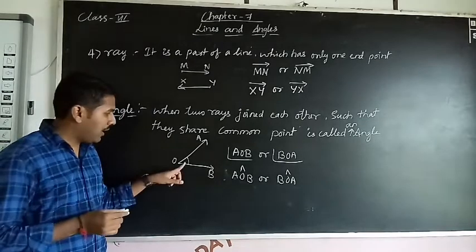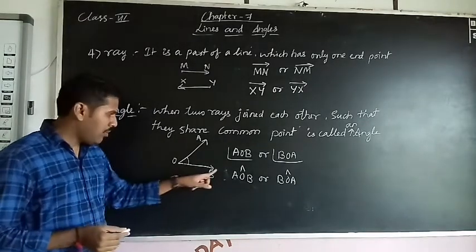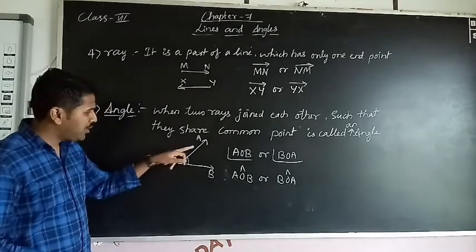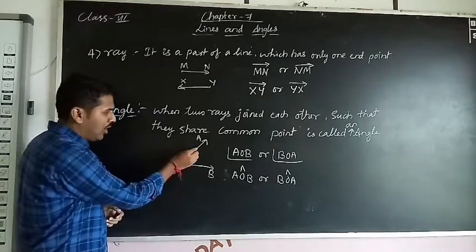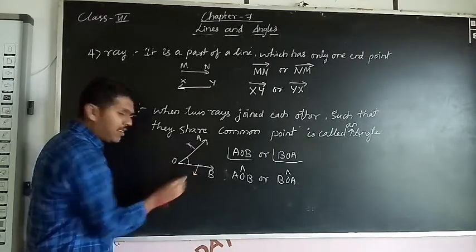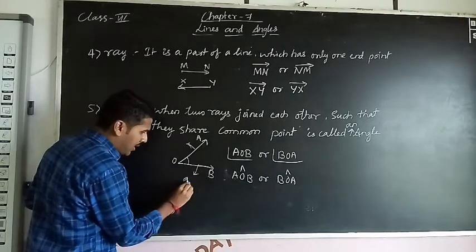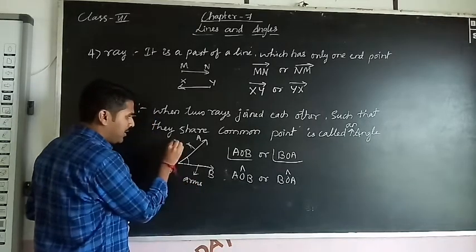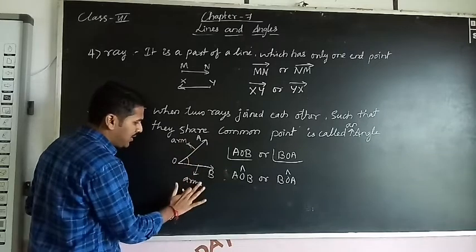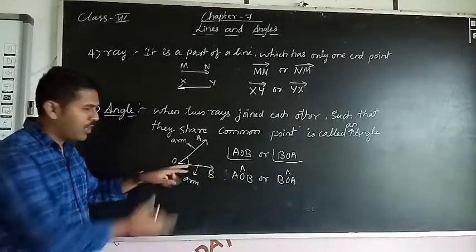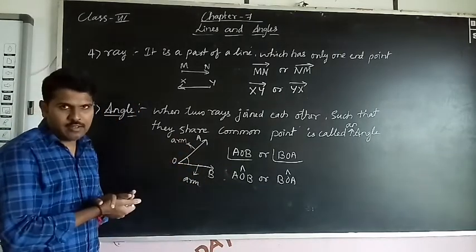Okay. Then only the angle will be formed. AOB or BOA, and these two rays are there now. We call these two rays the arms. So this is also an arm, and this is also one arm. So these two are the arms of an angle.